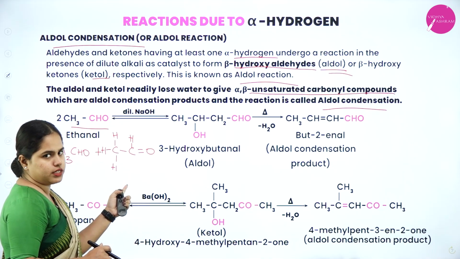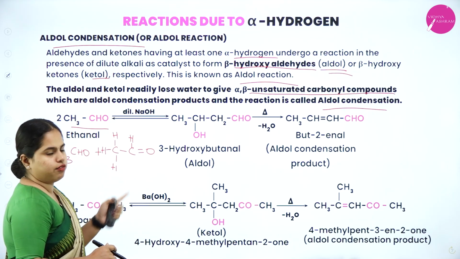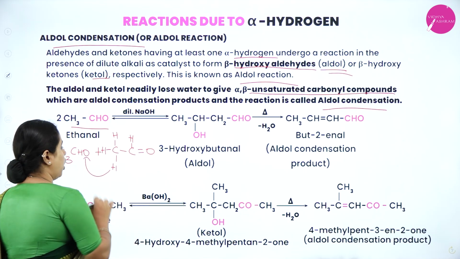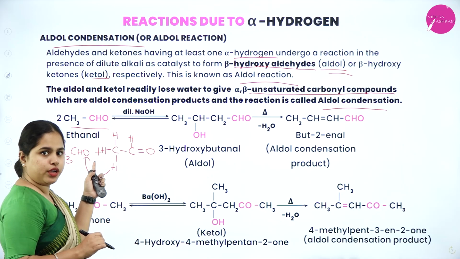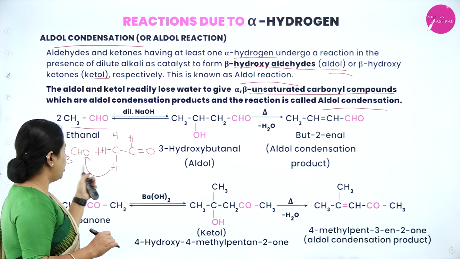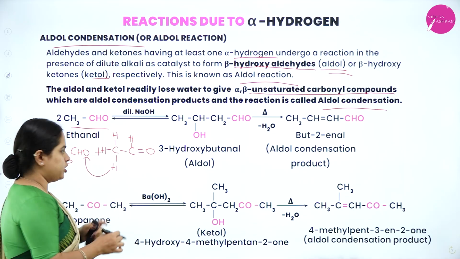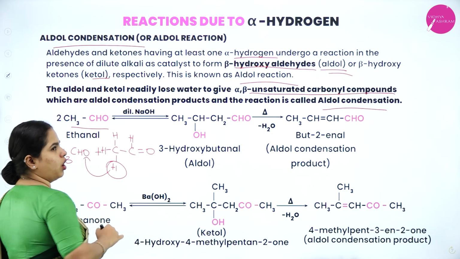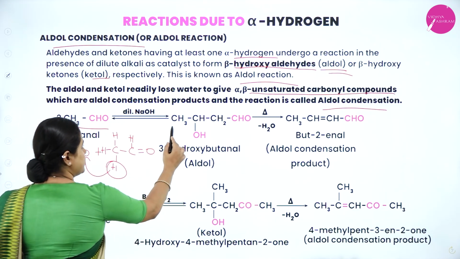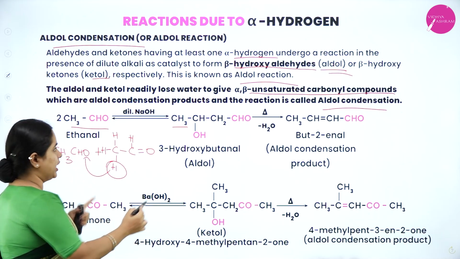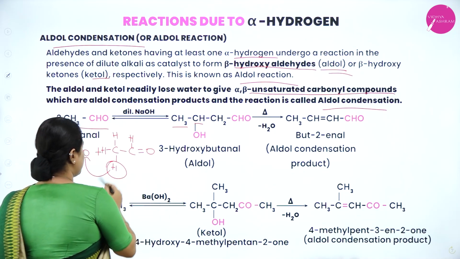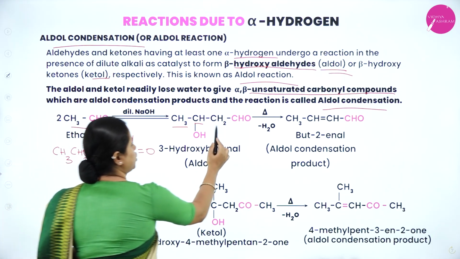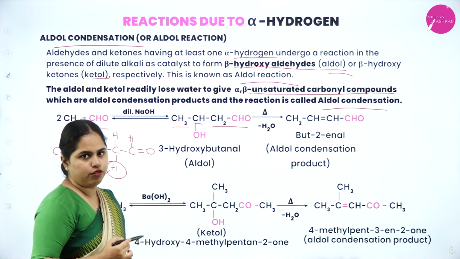Any one of these alpha hydrogens will shift to the oxygen atom here. So what is going to happen? You are going to get OH here, and this will become CH2. This hydrogen will get shifted to the oxygen atom. So what you will get? CH3 will be there and CH will be there, to which hydrogen is attached. So you will get CHOH and you will have CH2 and CHO. So this is the aldol which is being formed here.